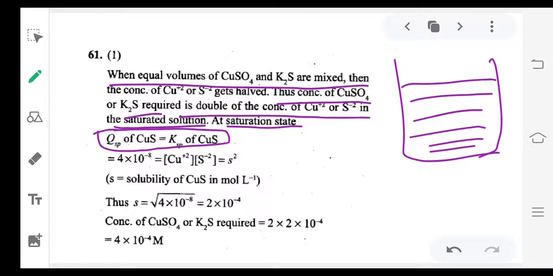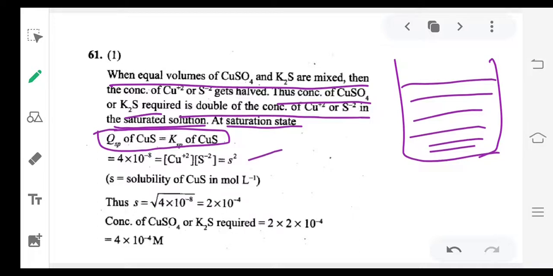So what is QSP? QSP means at any point of time we can take. So here 4 into 10 power minus 8 KSP is given, Cu2 plus concentration, S2 minus concentration, we can take S square because this is an AB type salt.